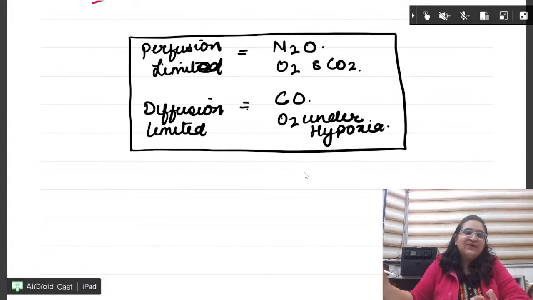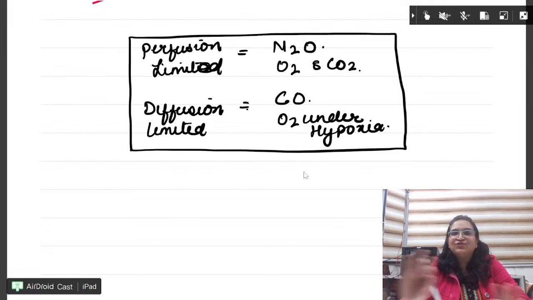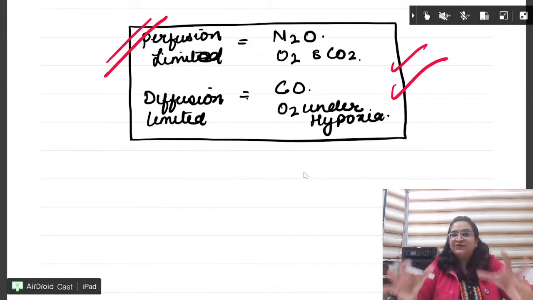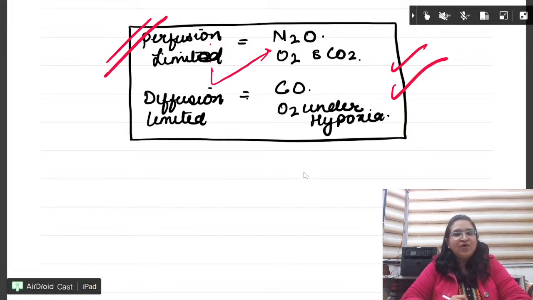You must know it. No confusion. Nothing should remain. Any confusion right now? Nothing? So let's start. Again, this is something which you have to learn. I cannot explain it right now because we have to do it very rapidly. Perfusion limited gases, diffusion limited gases. Please note N2O, O2 and CO2 are perfusion limited. Diffusion limited are CO and oxygen under hypoxic conditions.